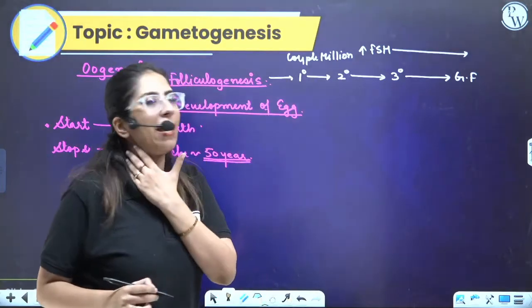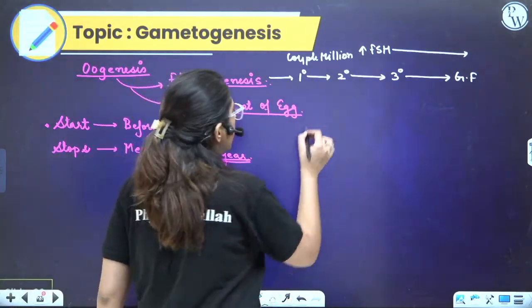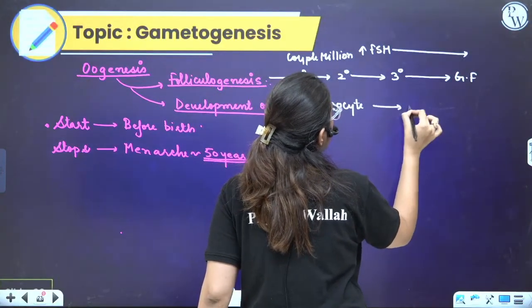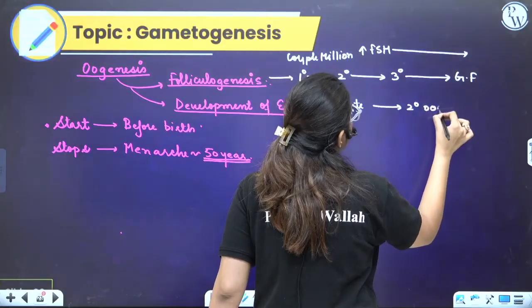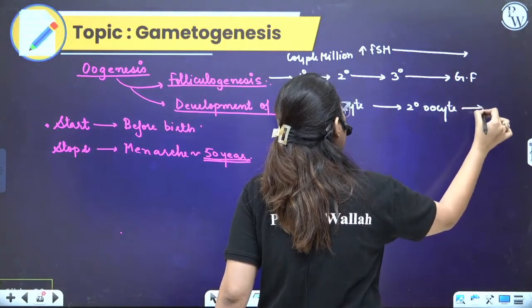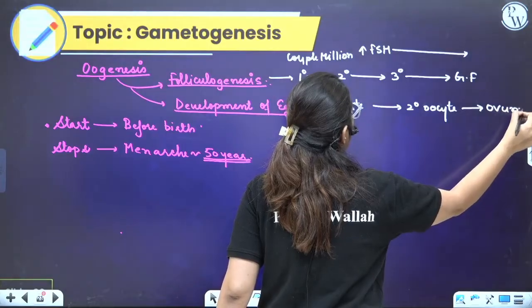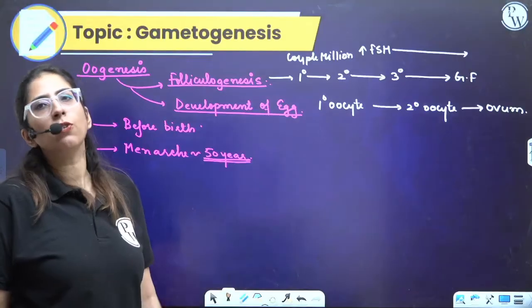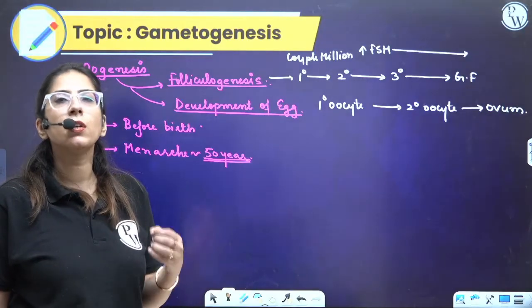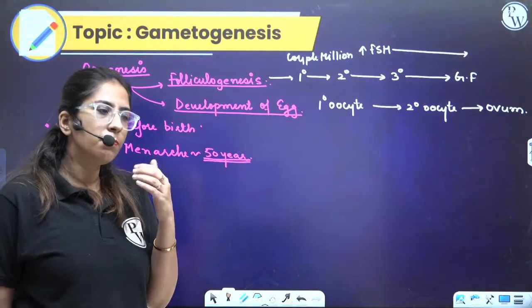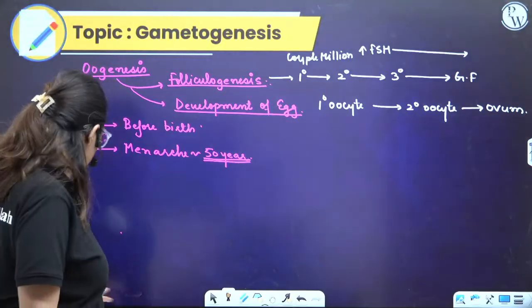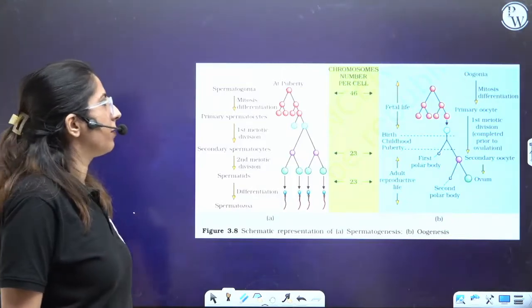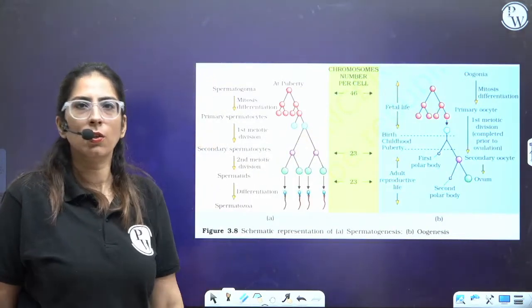What is the development of egg? Development of egg means conversion of primary oocyte into secondary oocyte, and ultimately development of ovum. This whole process of development of egg is not a continuous process. It halts at various stages. Now let's understand this. Come to this diagram. Now look at this.